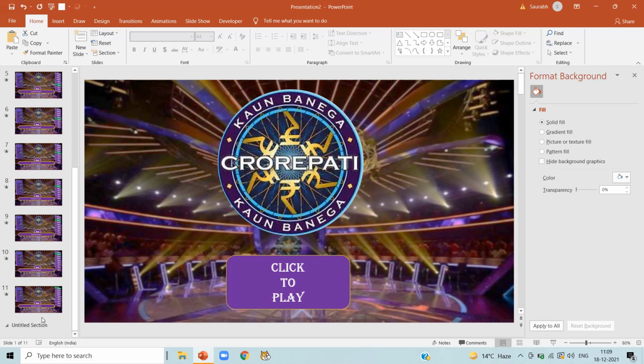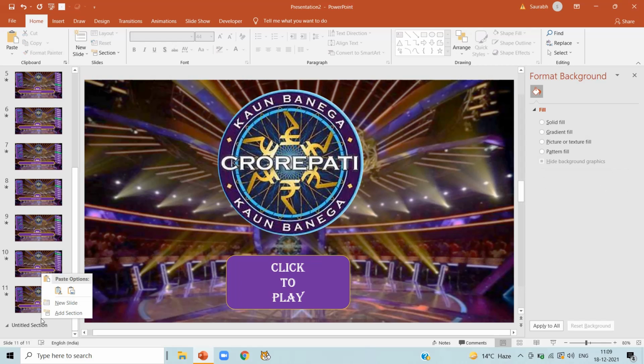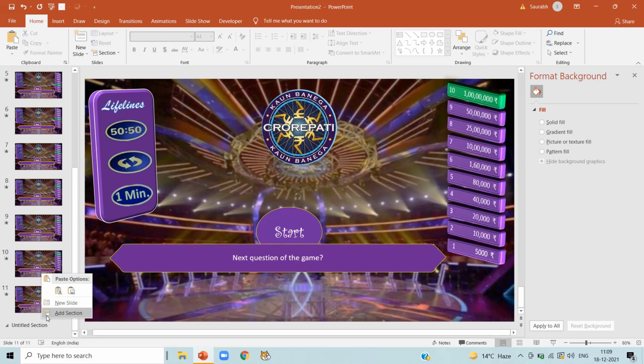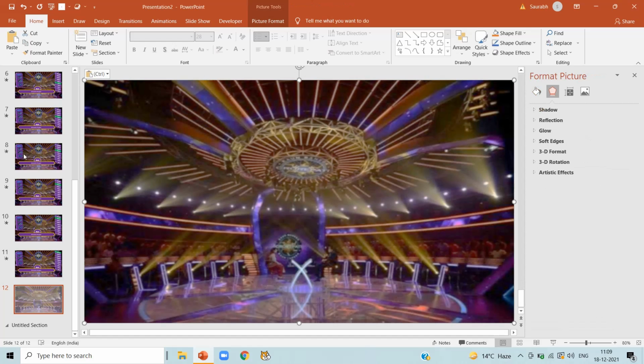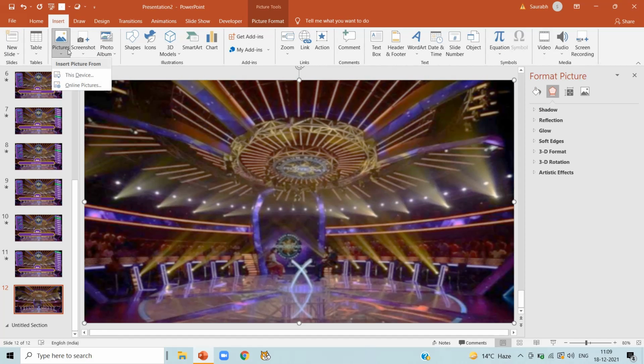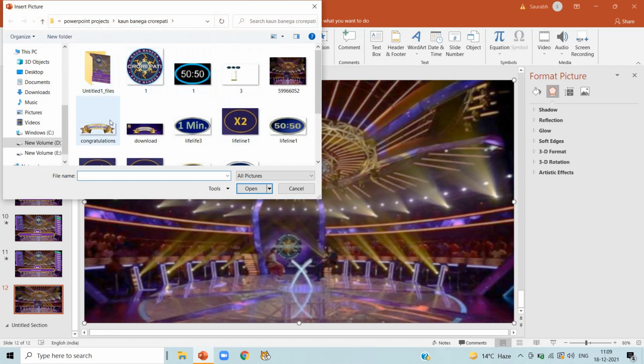We are going to insert a new slide which will declare the amount you have earned in this game. For that, right click under slide number 11 and add new slide. Just copy and paste the background image which we have inserted in every slide. Now click on insert picture, this device, and